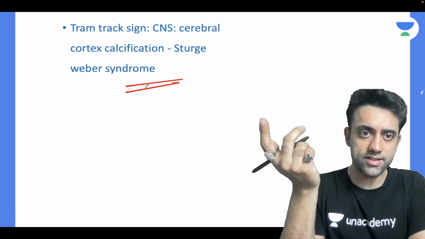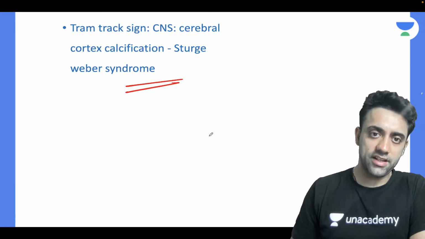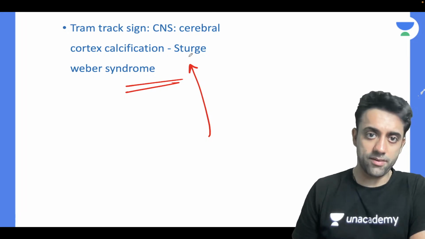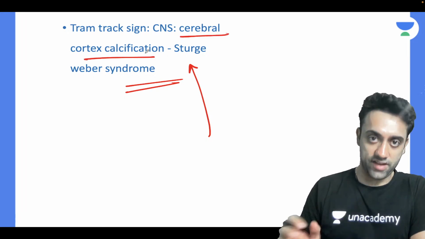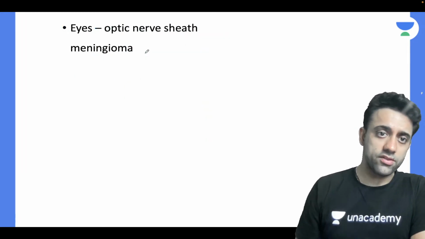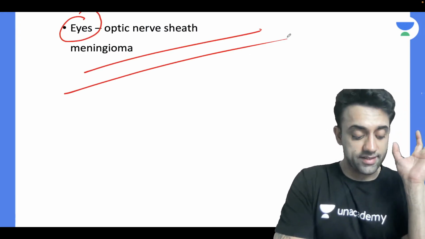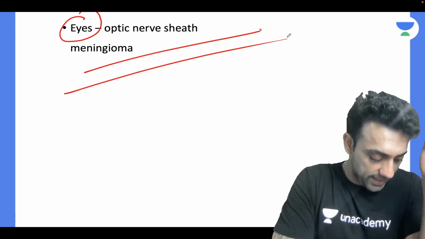So tram track sign is seen in number one, Sturge-Weber syndrome, in the CNS. There will be cerebral cortex calcification seen in Sturge-Weber. Then we see it in the eyes, in optic nerve sheath meningioma. There are 7 conditions, please remember exactly.